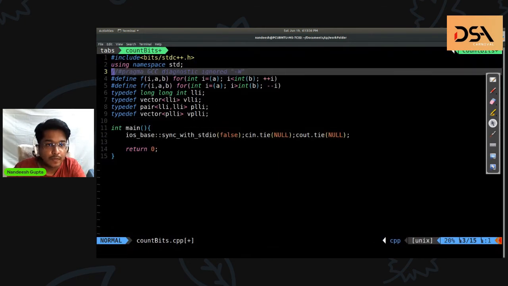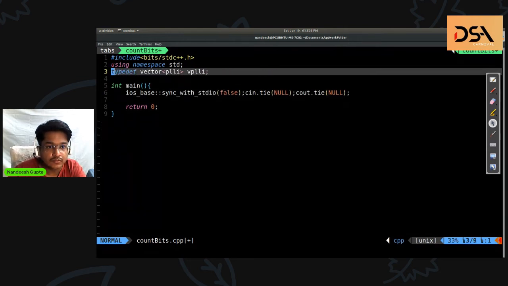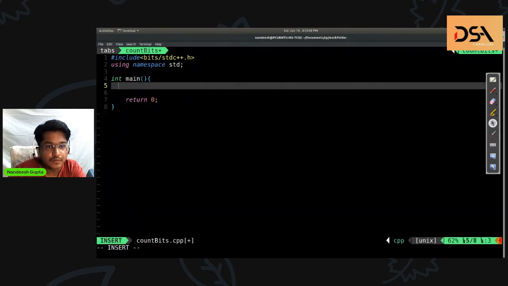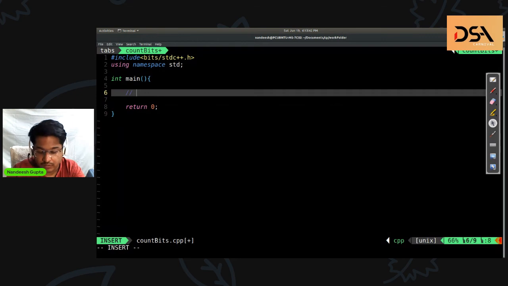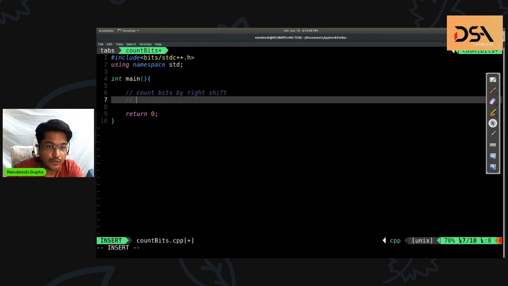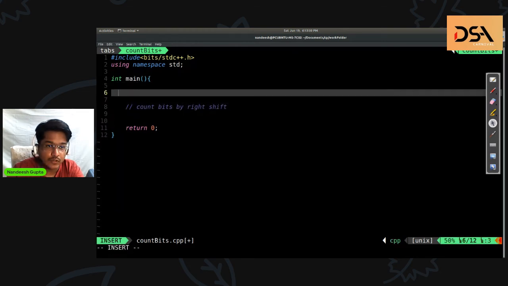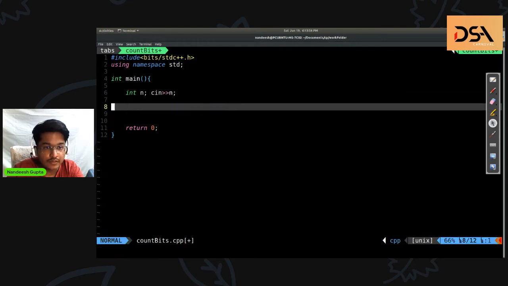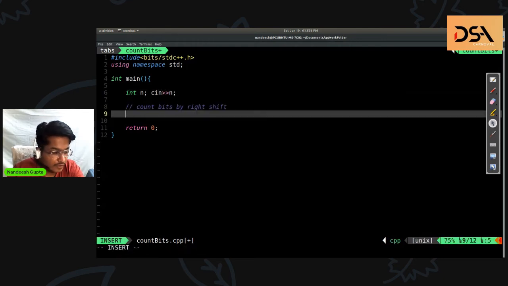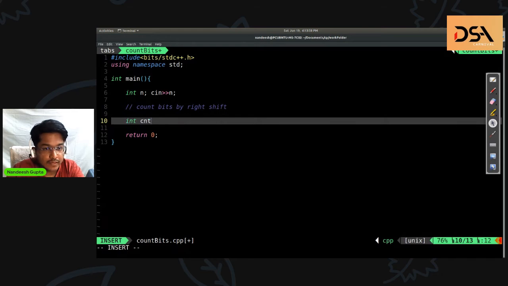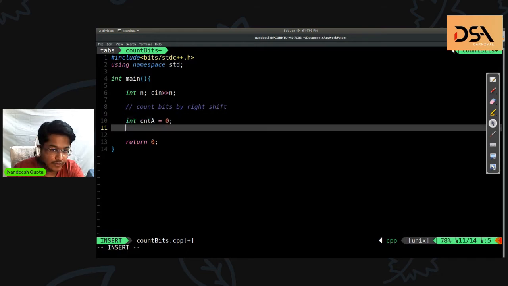Okay, so let me remove everything from here. What we are doing is counting bits by the right shift operator. First of all, I need to take an input n. After I have taken the input, let's say my count by method A is count A, by using the first method.